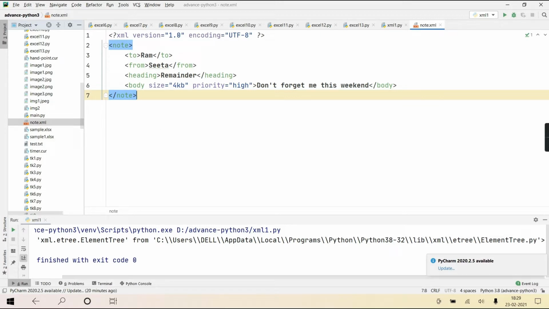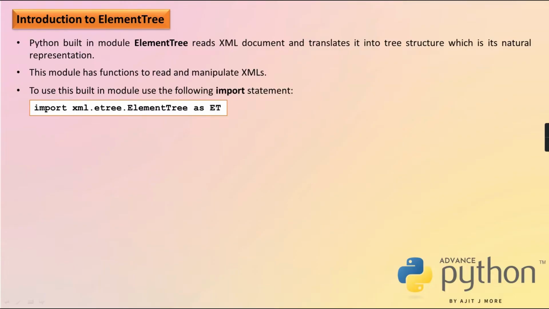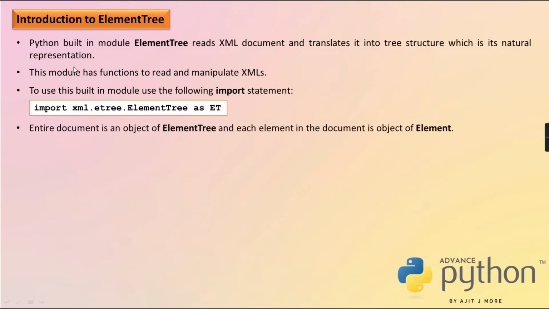So in this we will not spend more time, we'll just see how to load this XML file now, how to load it and then how to access each and every part of that XML file. So that is the next step. Just now I told you that whenever you load that XML file in memory, that entire document is one object.